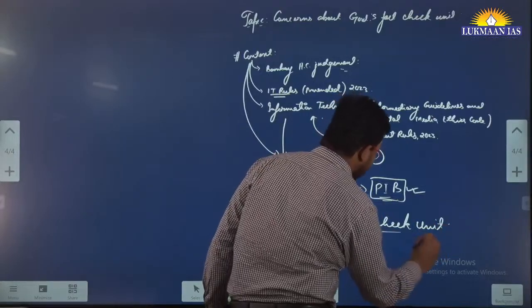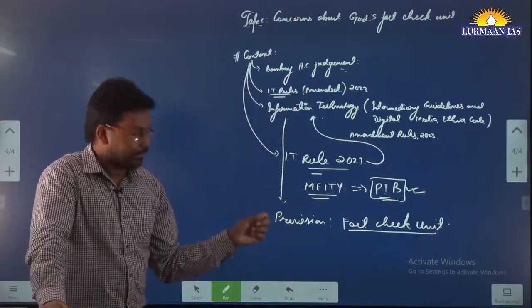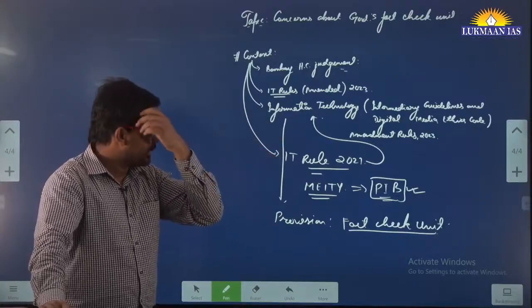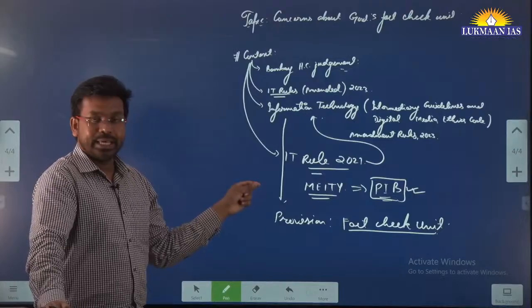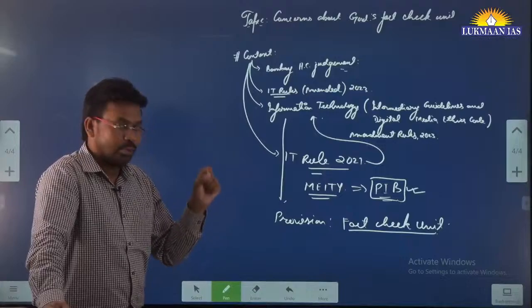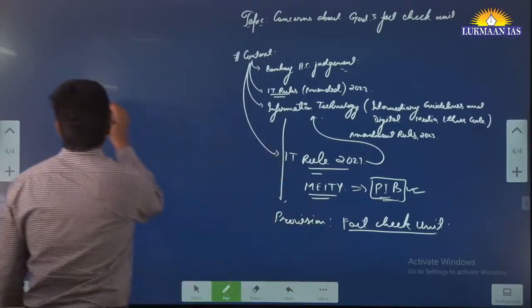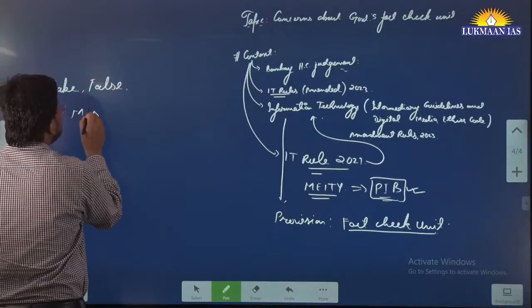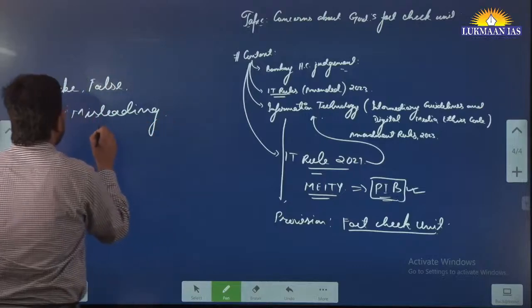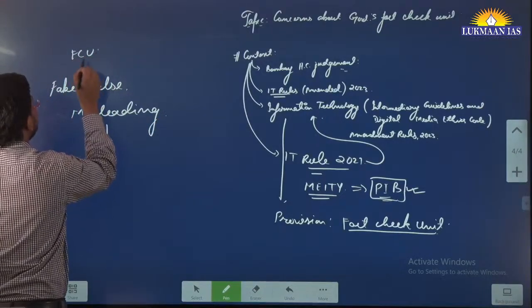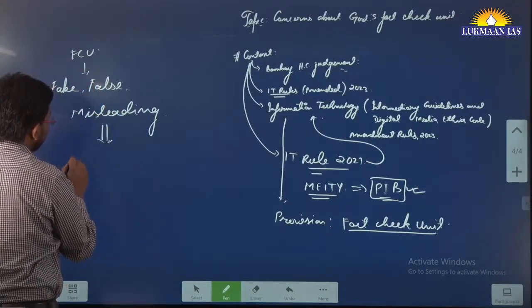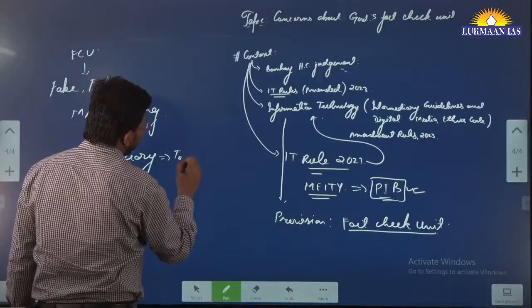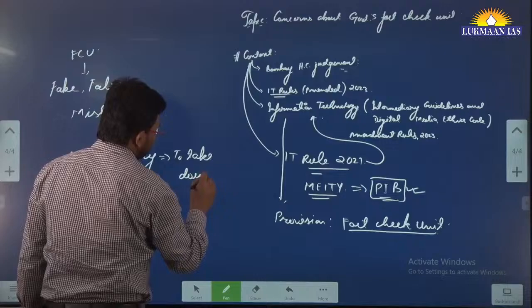So what was the purpose of this fact check unit? Basically, it was given the authority to scan the internet. You can see whether any private entity or individual or, let's say, news media is sharing some information related to the central government. You need to identify which information is fake, false, or misleading. And then this fact check unit was given the responsibility to ask that digital intermediary to take down that information from the internet.